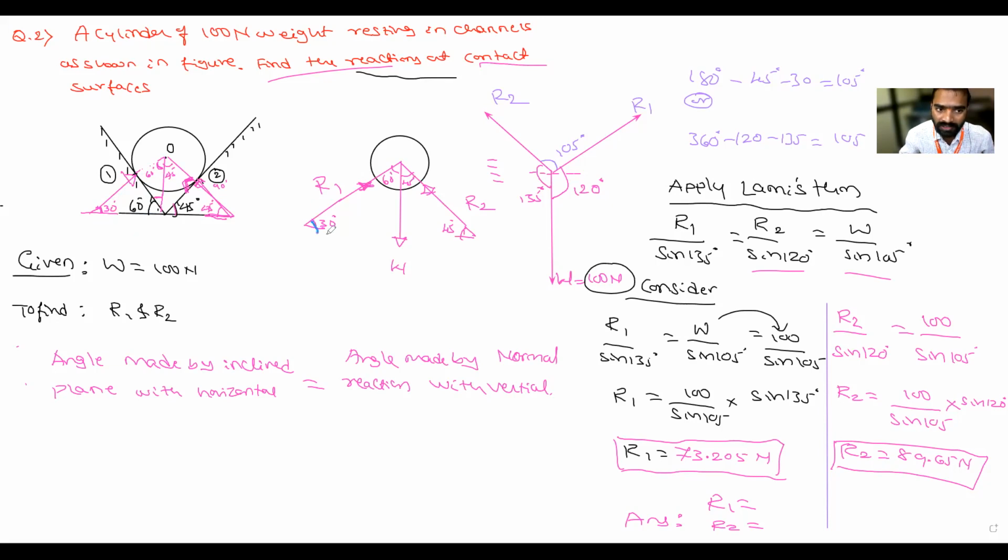Reaction R1 is making an angle of 30 degrees, so this angle plus this angle make 90. 90 minus 30 is 60. Here it is 45, so the other angle is also 45. If this is 40, then this is 50. If this is 10 degrees, then this is 80 degrees.